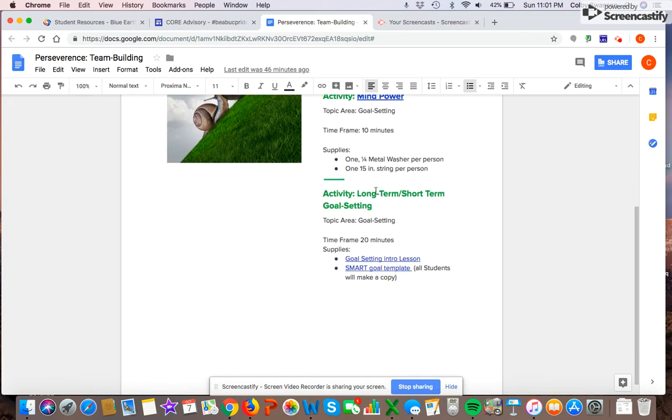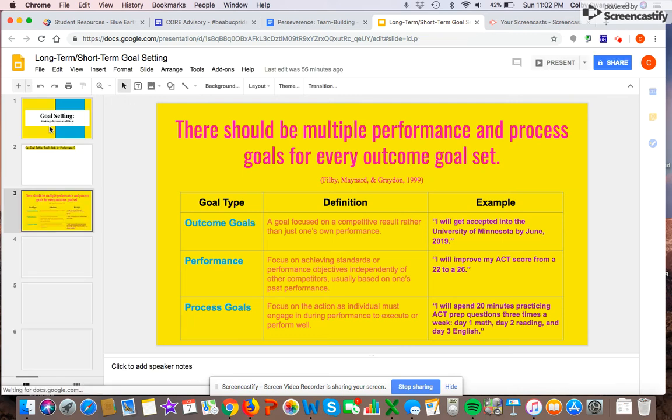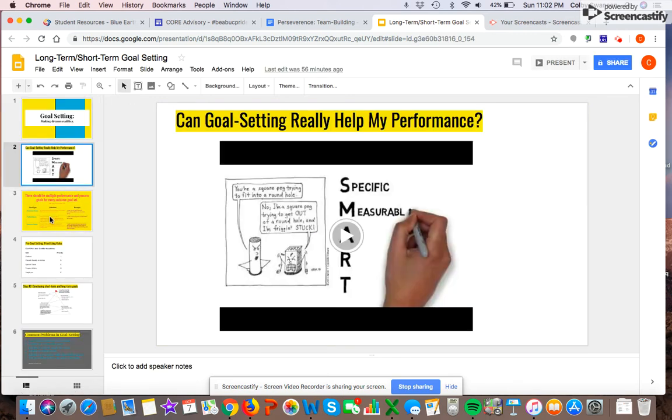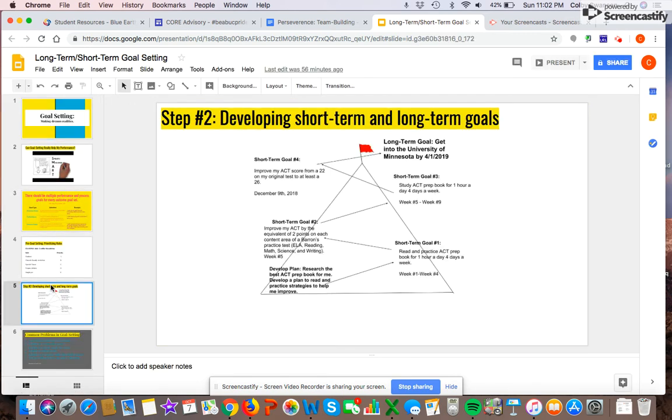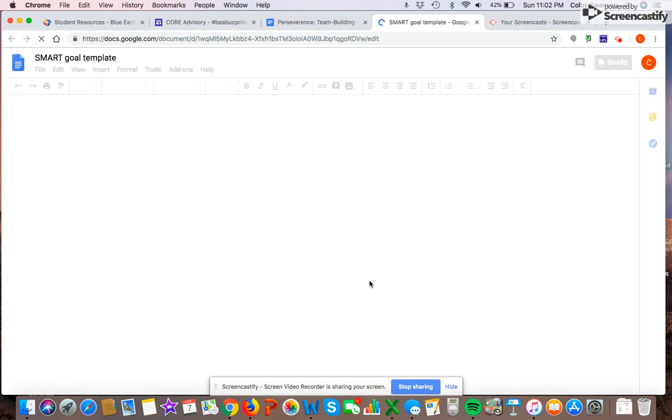And last but not least is a long-term, short-term goal setting activity that has a lesson that goes with it. Just kind of introductory lesson on what SMART goals are, what goals are, and some samples. X out of that, and then a SMART goal template for students to fill out.